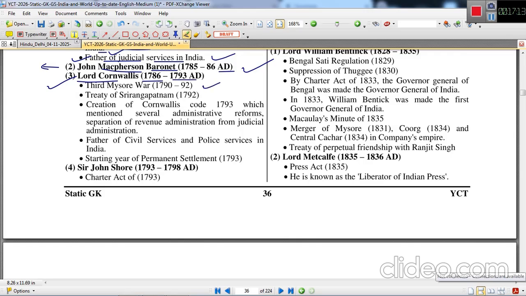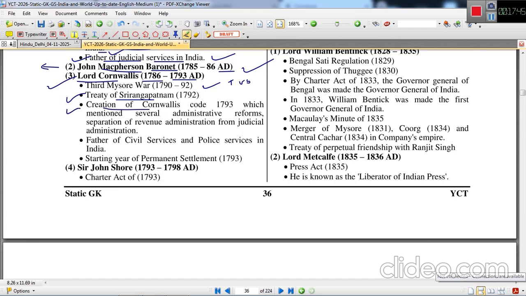Third Anglo-Mysore War between Tipu Sultan versus British power took place between 1790 to 1792. Again, Tipu Sultan was defeated and had to surrender a lot of territory to British power, and two of his children were also taken as hostages by the British. Treaty of Srirangapatnam after completion of this war, the Third Mysore War.